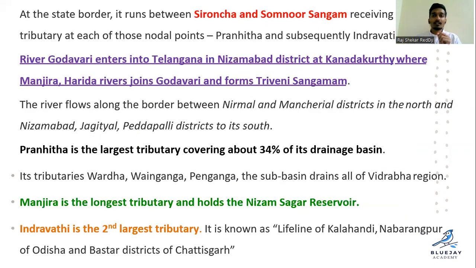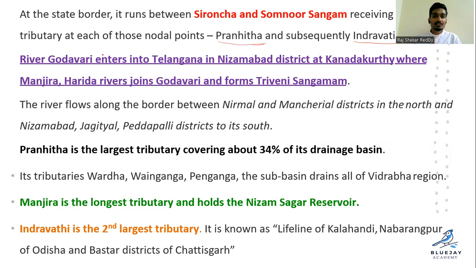So here you can see at the state border it runs between Sirnocha and Samnor, receiving tributaries at each of those nodal points, Pranahita and subsequently Indravati. So these are at the state boundaries, joined by the Pranahita and Indravati.